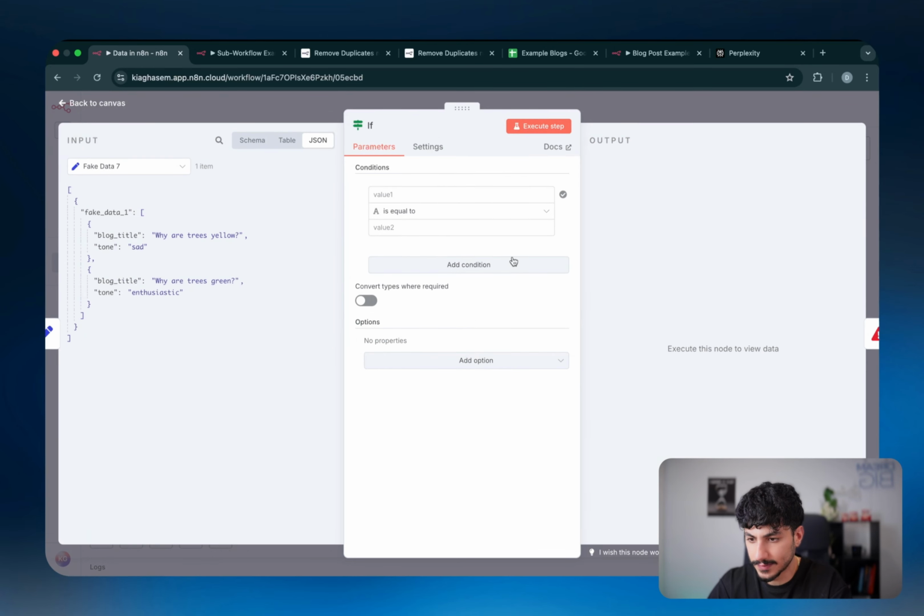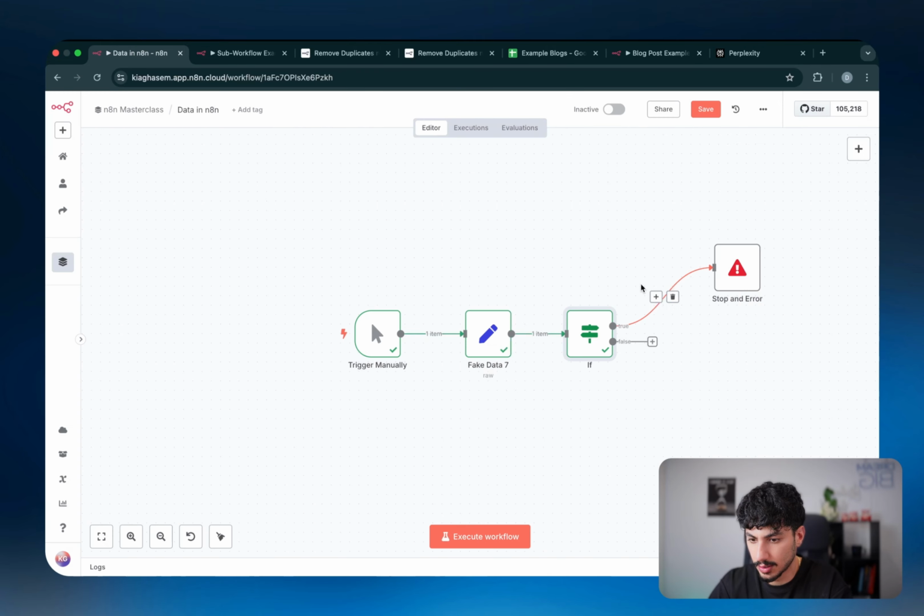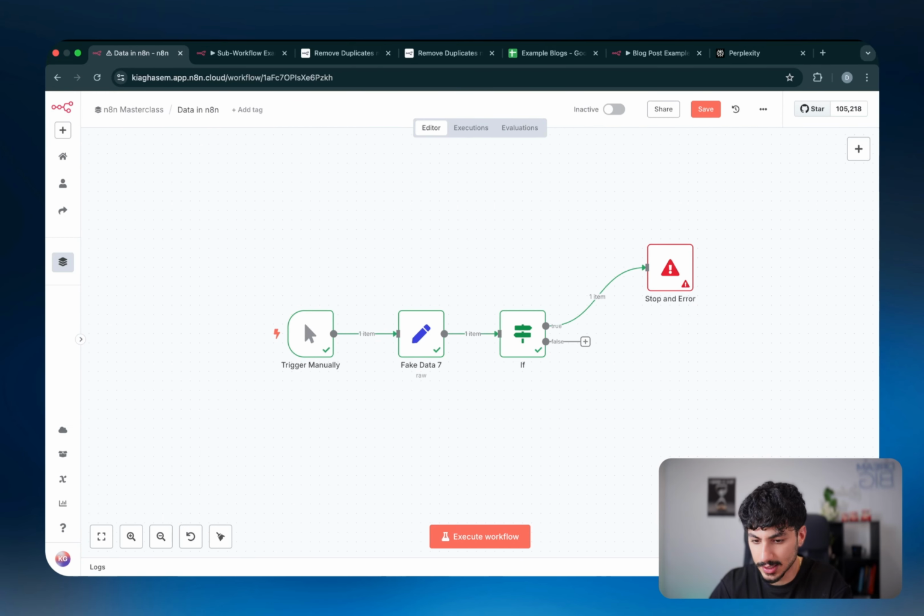There we go. And then in the if statement, let's just quickly define something. Let's say if this is equal to this, there we go. So if I run the workflow right now, as you can see, what happens is once it gets there, it says problem in node not working, which is the exact error that we defined.